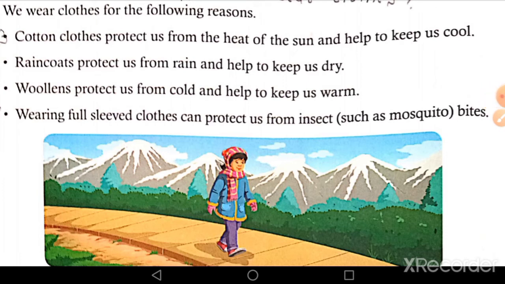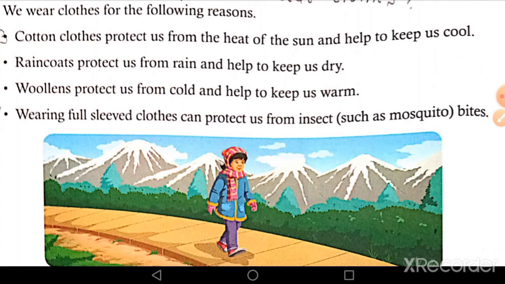Next, woolen clothes protect us from cold and help to keep us warm. Then we wear woolen clothes which protect us from cold during the winter season and which help to keep us warm.